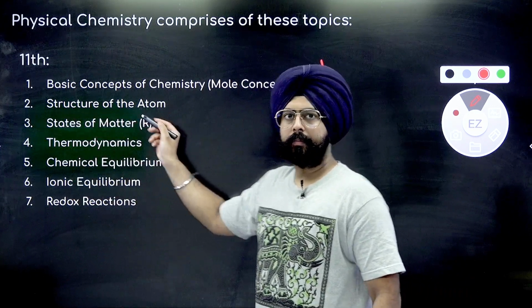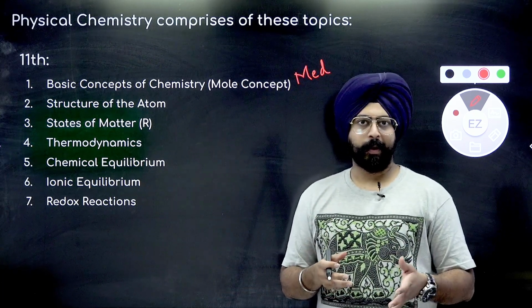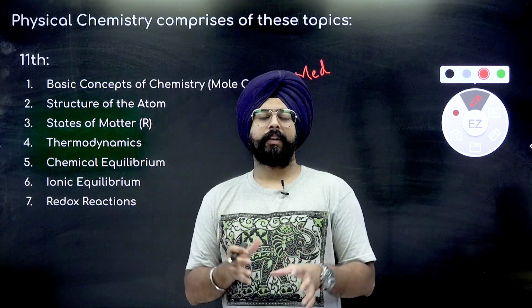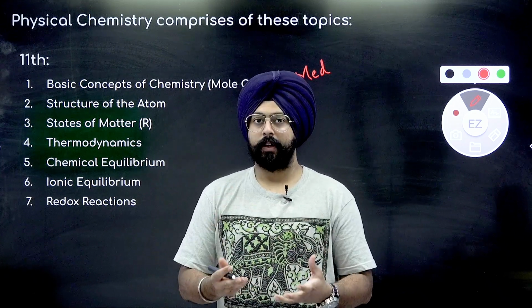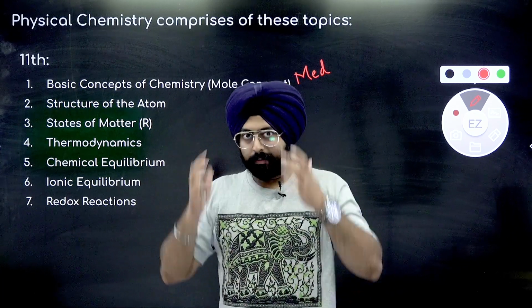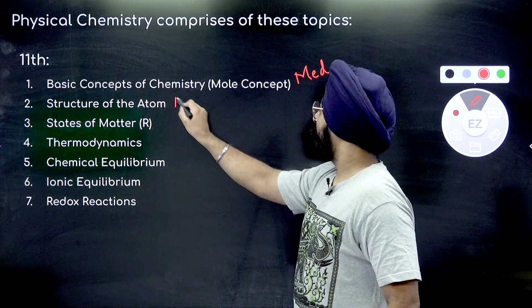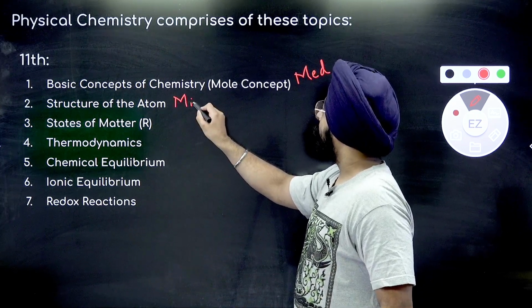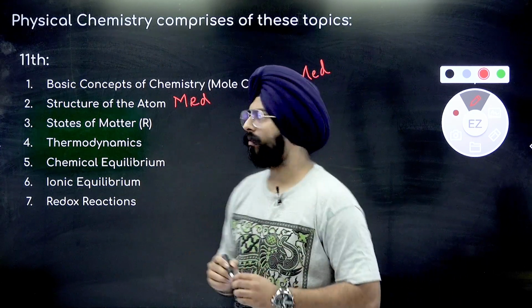Structure of the atom. Again, it's very easy once you study this chapter twice or thrice. But for the first time, it'll feel a little difficult because there are a lot of new things that will be introduced to you. Because you're understanding these things for the first time, your brain will be like, what? So it'll take a little bit of time for you to understand the structure of the atom, and that's why I will give it a medium level of difficulty.